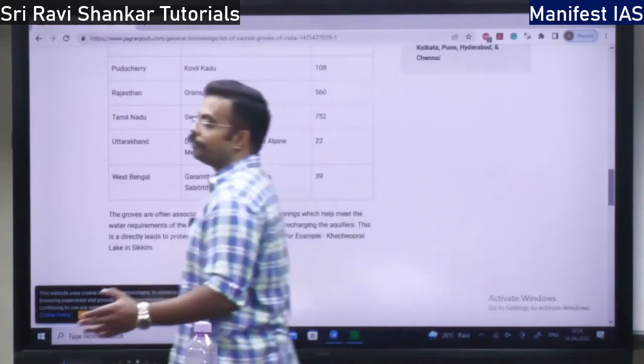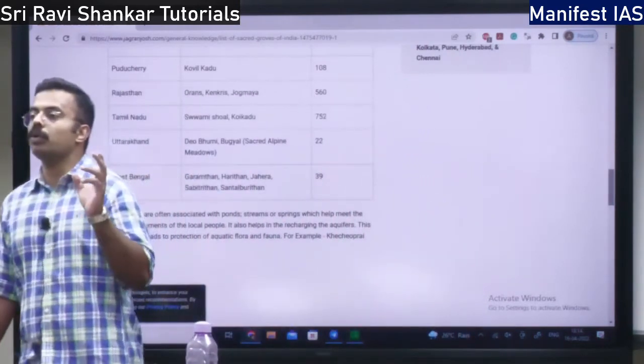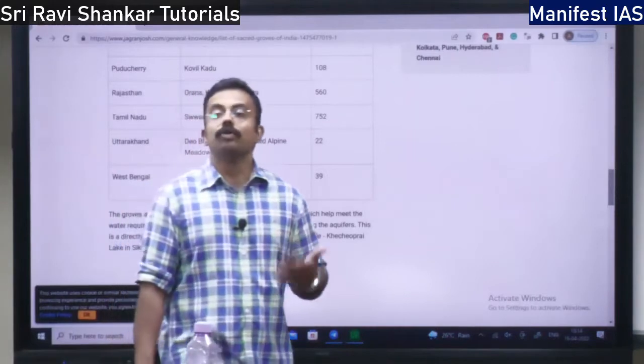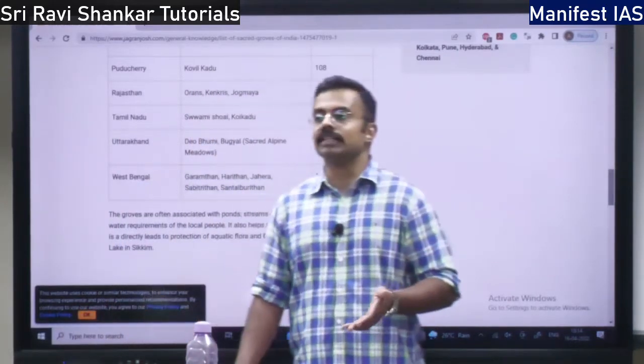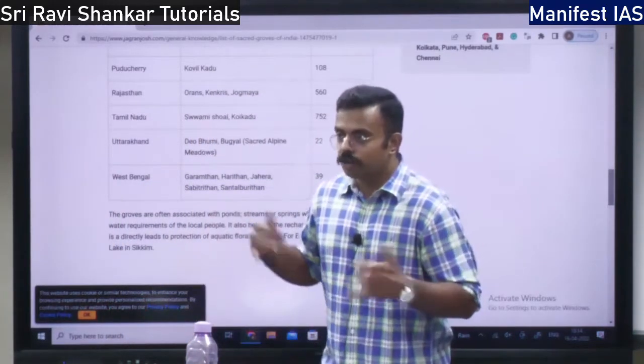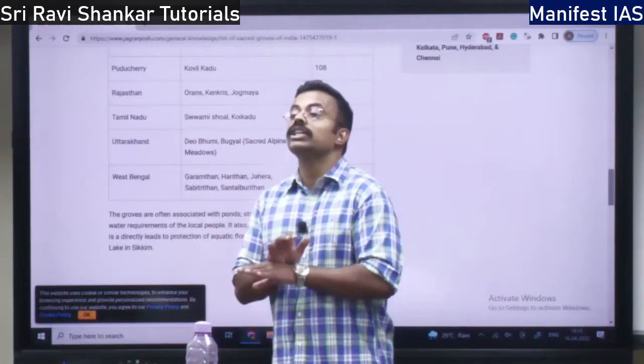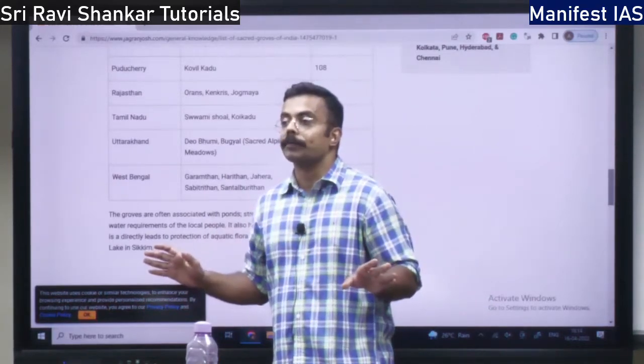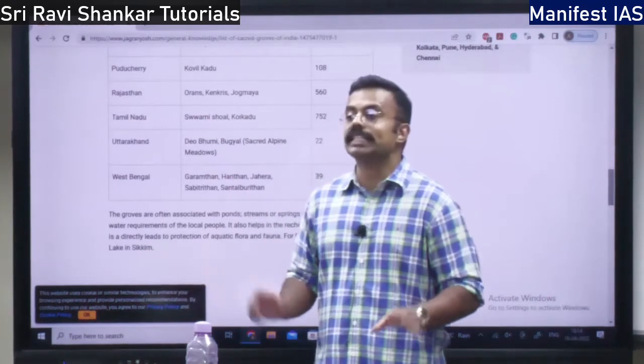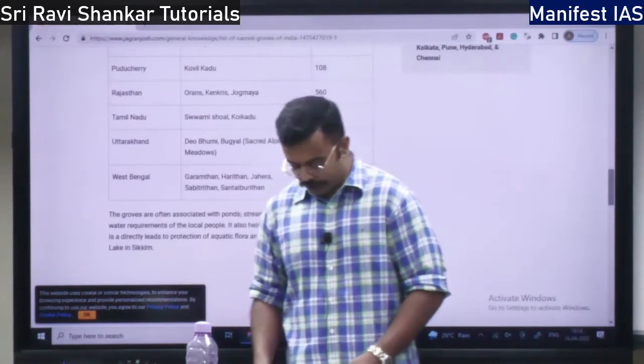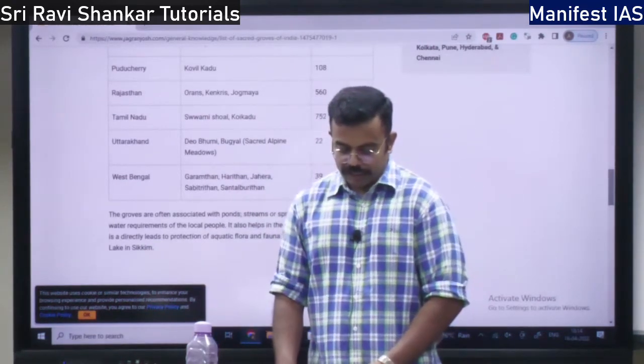And also sustainable use of the forest. We need forest, right? Forest, bamboo, wood, everything we need. How do we use it sustainably? We use it sustainably so that it doesn't get destroyed for the future generations.